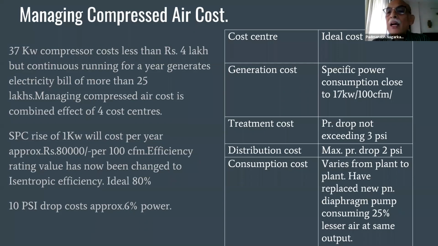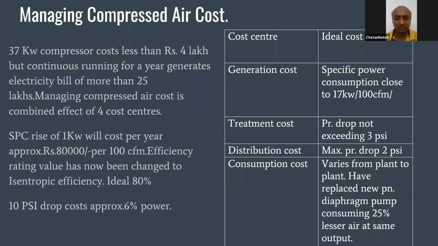So what best you can do is stop leakage first, and then use digital pressure gauges and run your plant, and even then if you find that you have very big variations, that means there is an artificial demand. Artificial demand is when you are generating more than what is required.